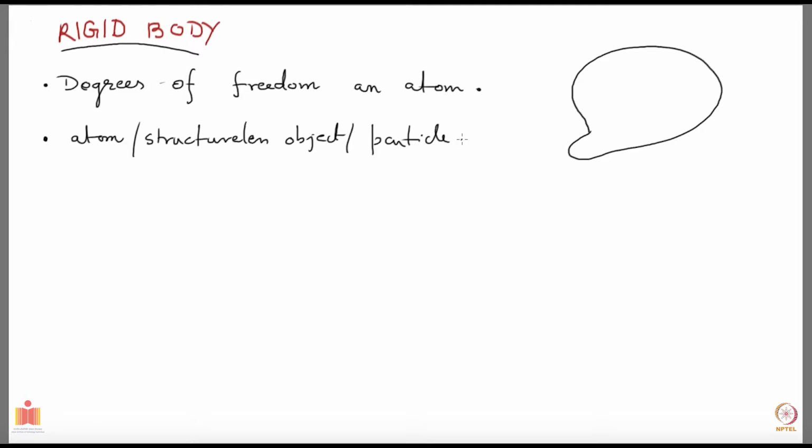Now similar things you can say about a solid. So let's say you are given a solid. Now, how many degrees of freedom does this solid have? Let's say it is made up of n atoms.